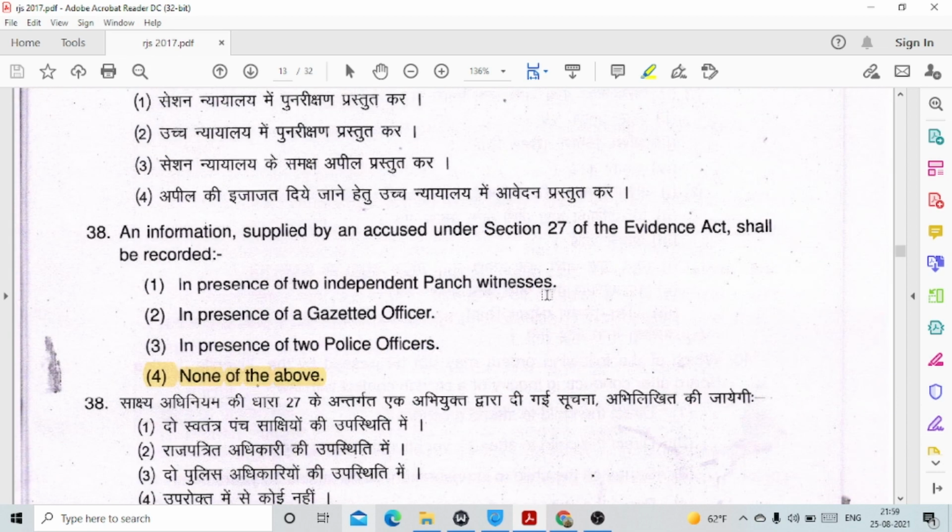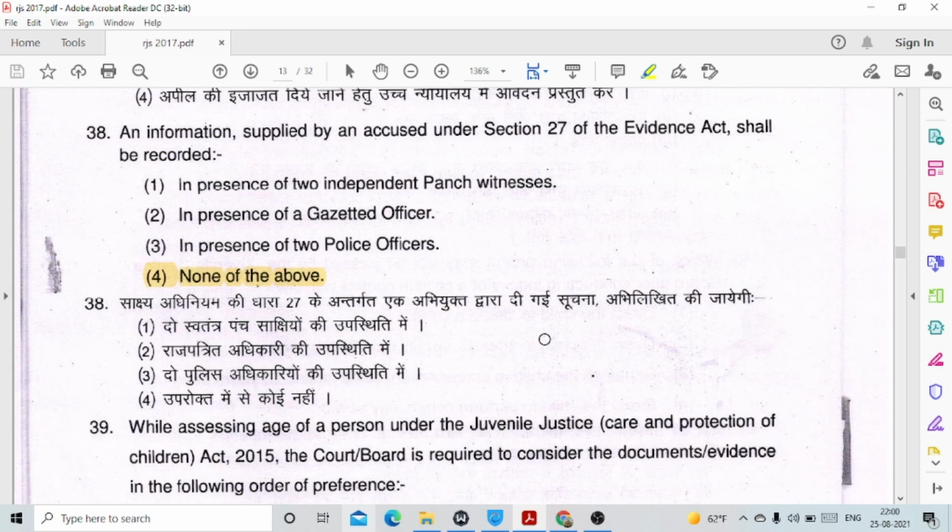Question number 38. An information supplied by an accused under section 27 of the Evidence Act shall be recorded. This is none of the above. So the information supplied under section 27 of the Evidence Act cannot be recorded before all these persons.